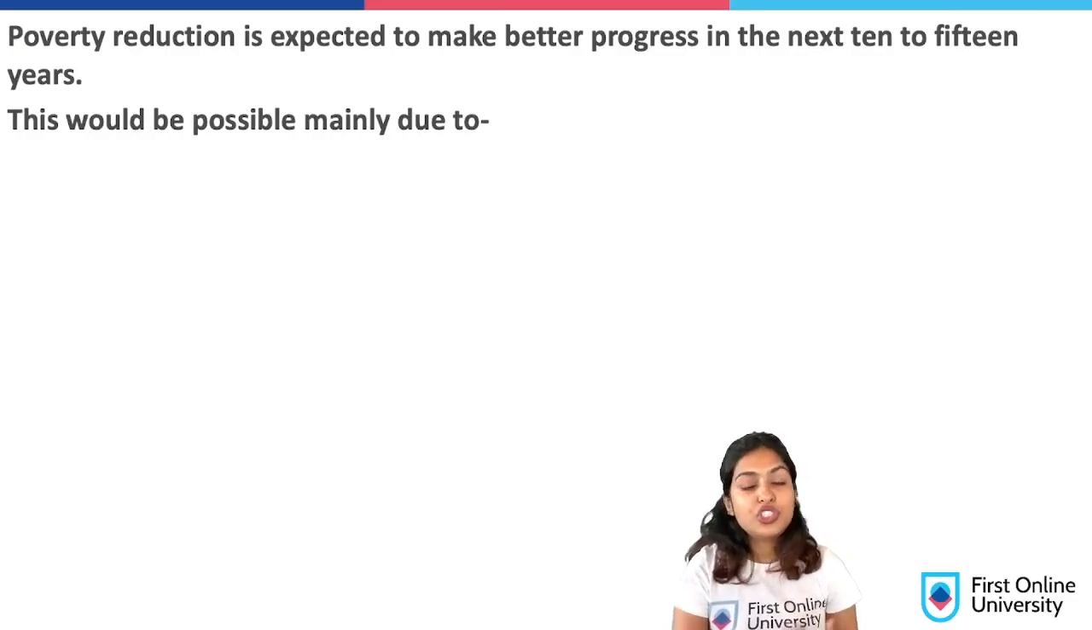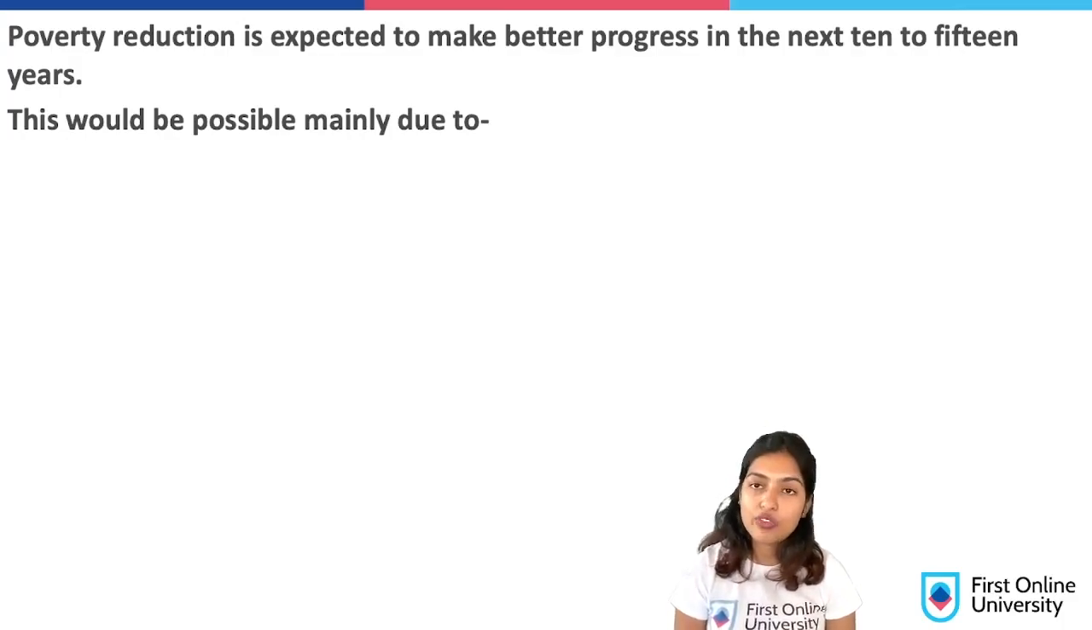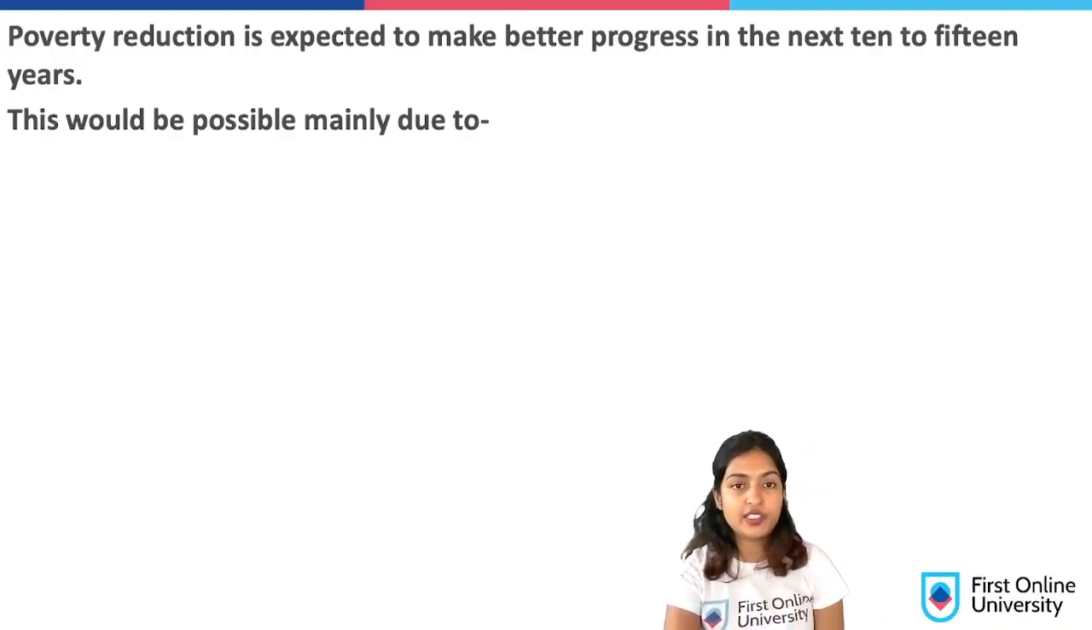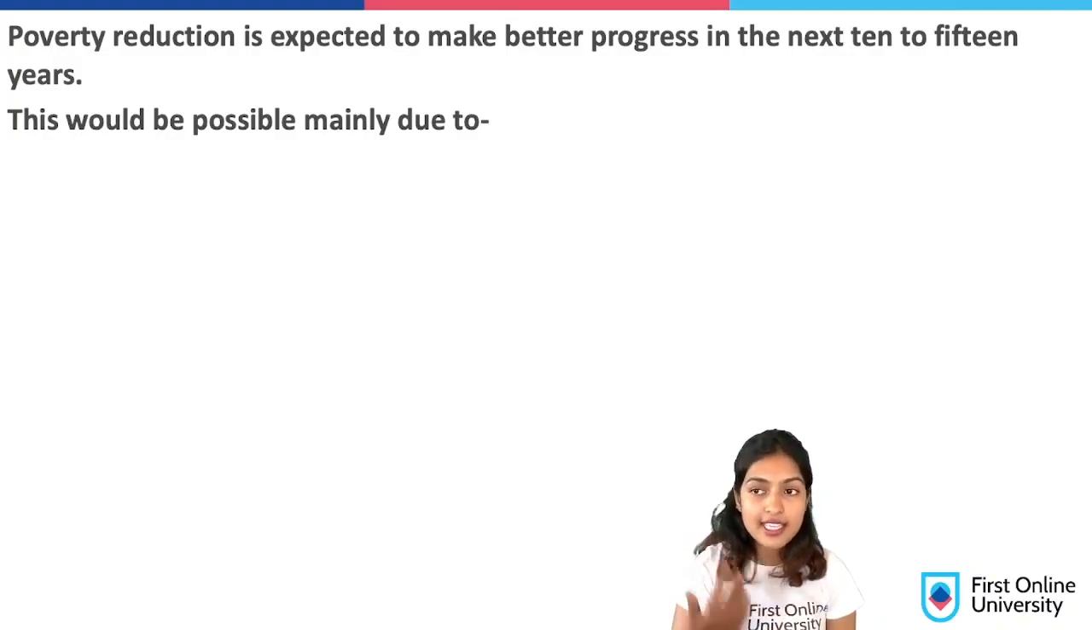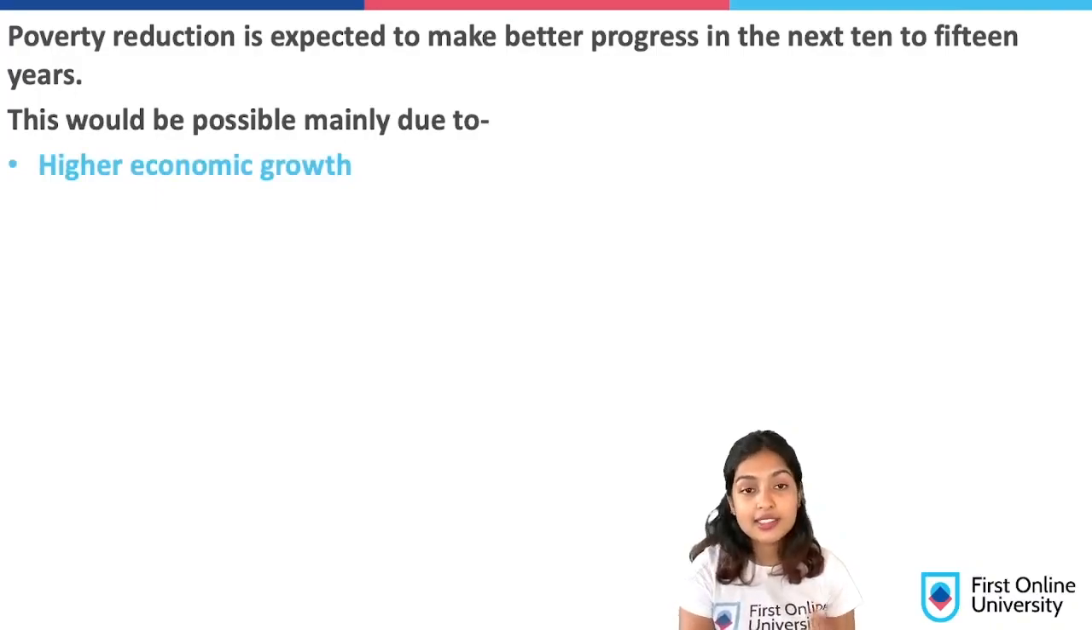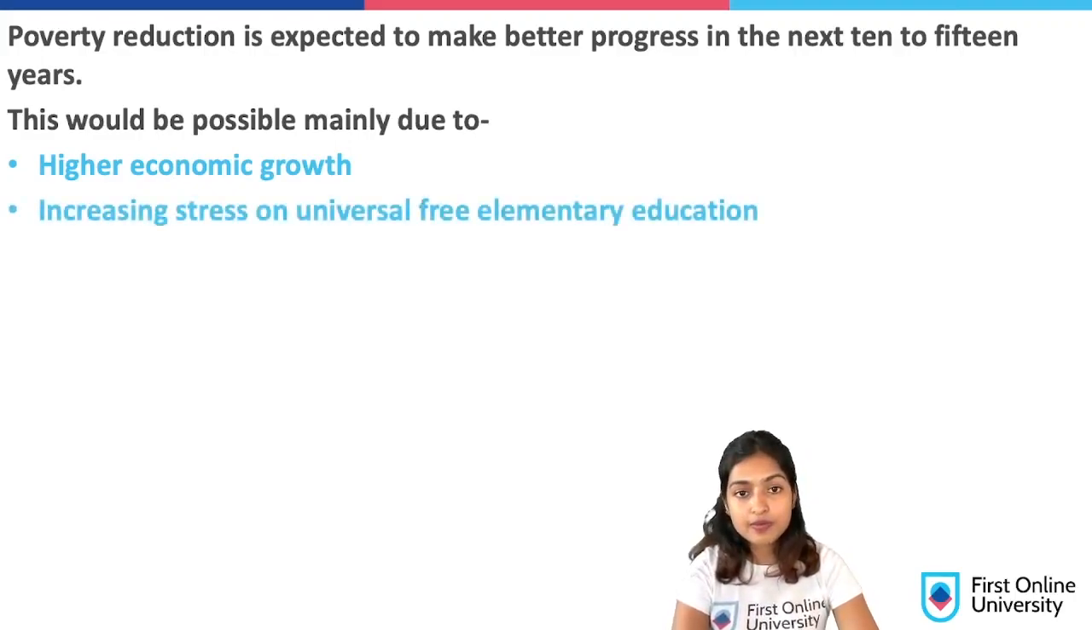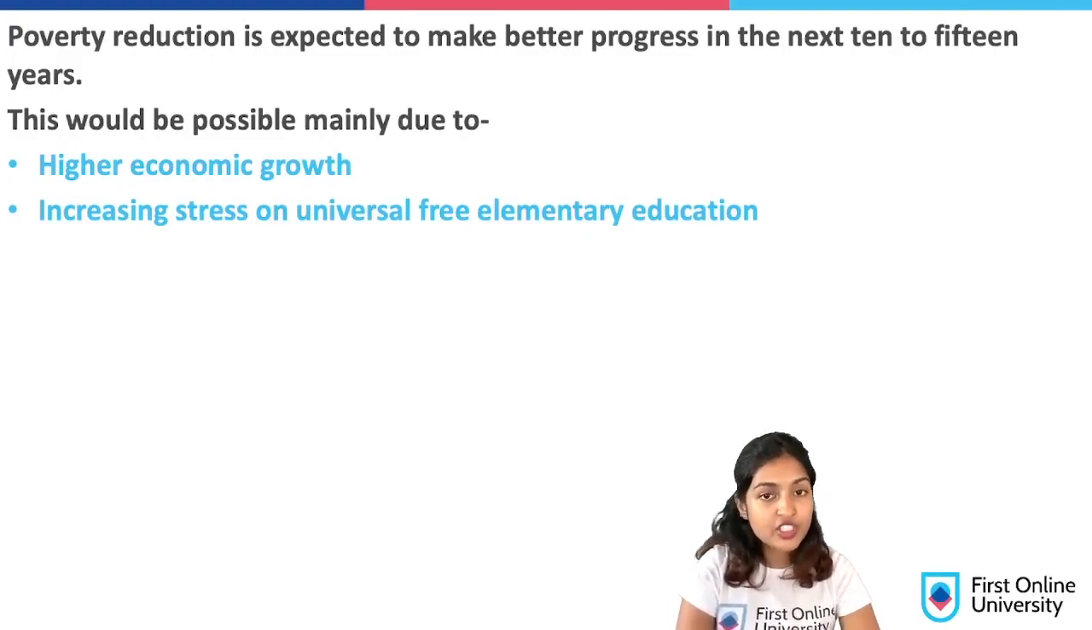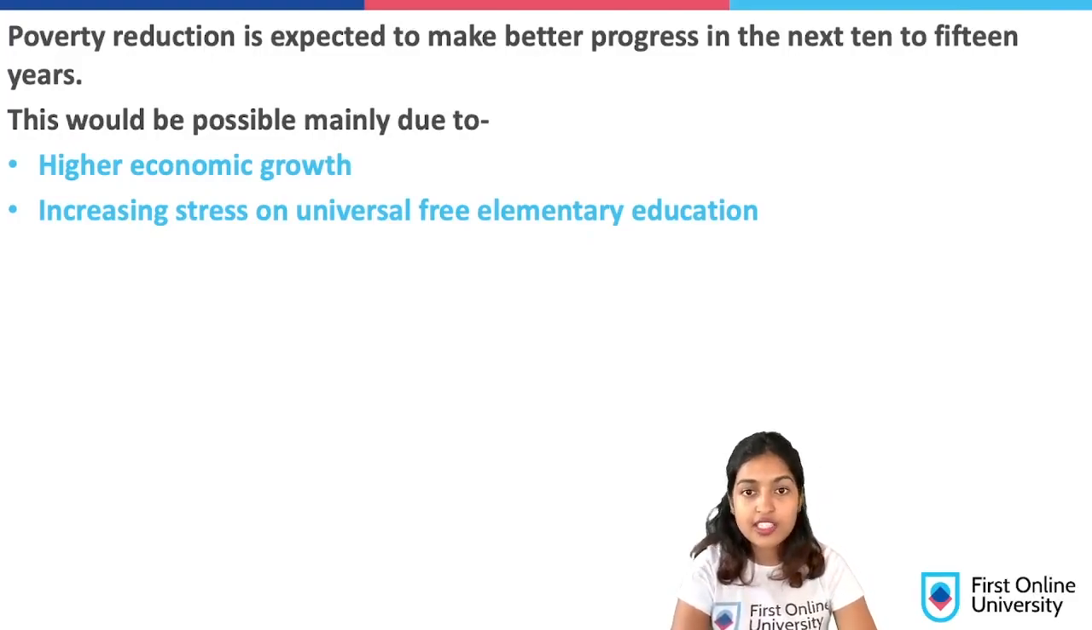So what the social scientists are expecting is that in the next 10 to 15 years, poverty reduction is definitely going to happen, and there's going to be very good progress. They say this is because of established facts such as high economic growth over the next 15 years, and universal free elementary education like the Sarva Shiksha Abhiyan that we've seen.